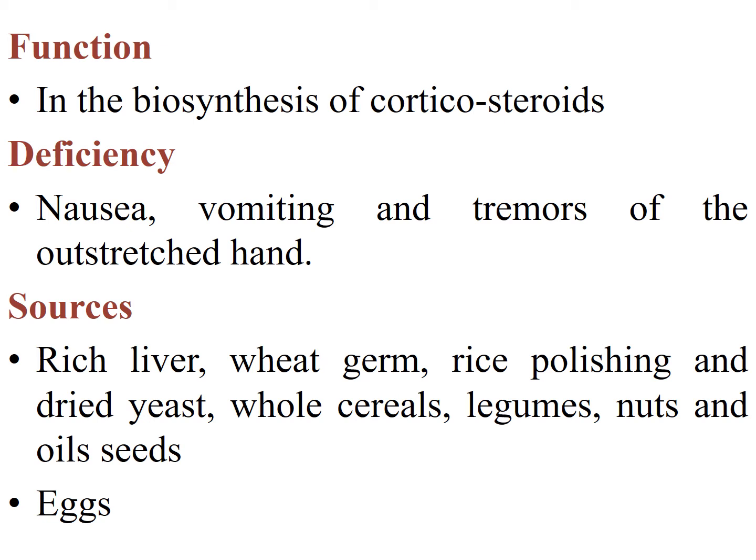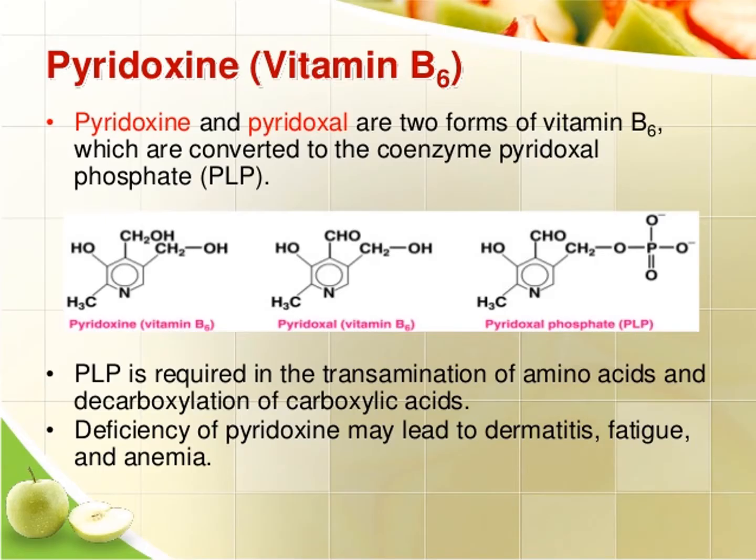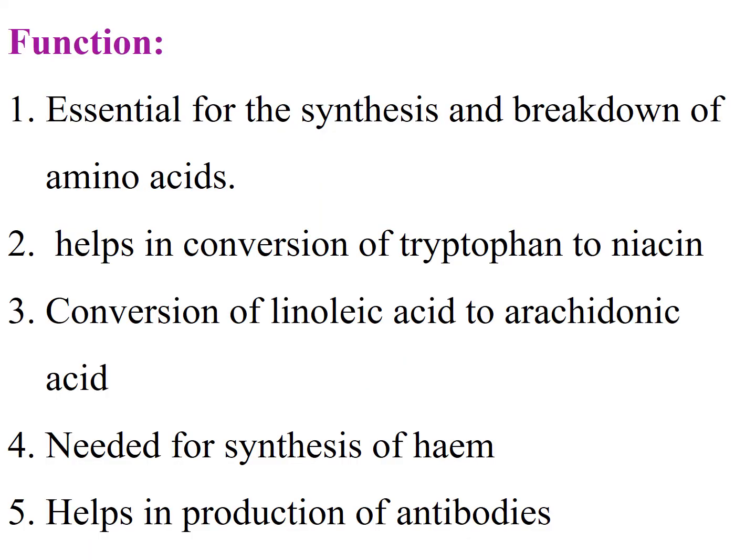seeds. Then animal source. Vitamin B6 is essential for the synthesis and breakdown of amino acids. It helps in the conversion of tryptophan to niacin, then conversion of linoleic acid to arachidonic acid, then needed for the synthesis of heme, then helps in the production of antibodies.